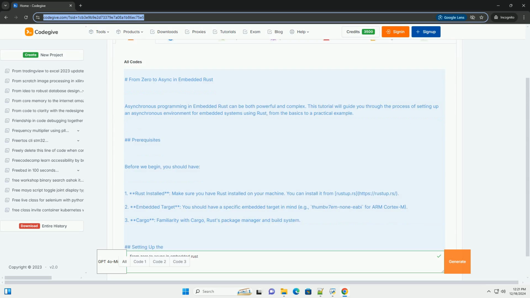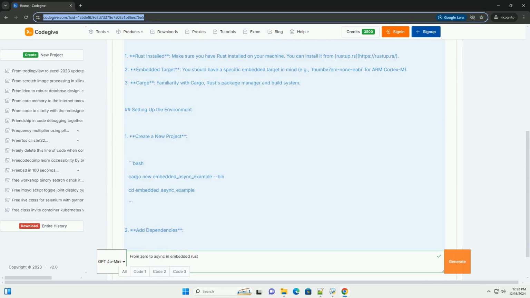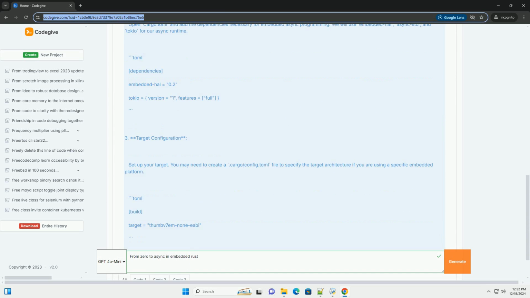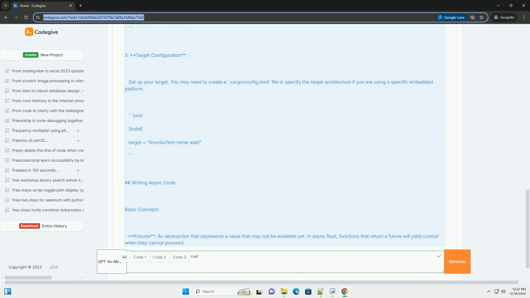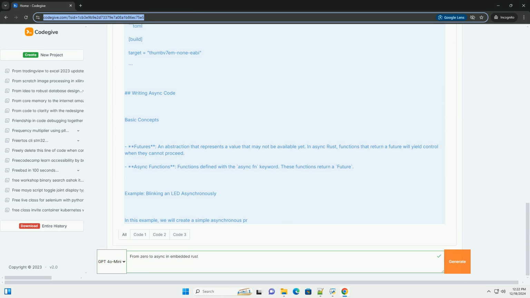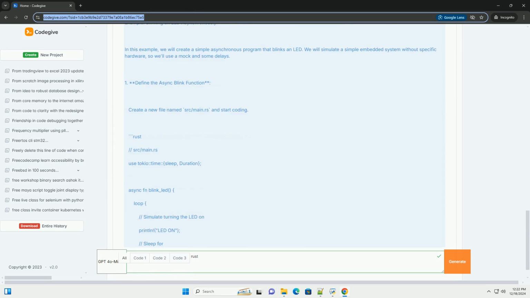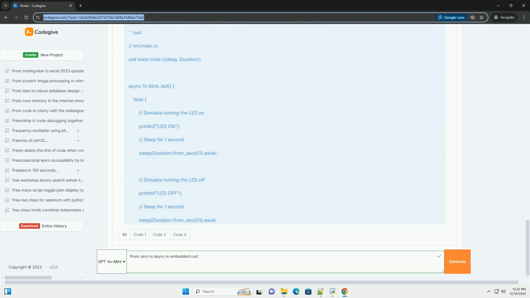From Zero to Async in Embedded Rust. Asynchronous programming in embedded Rust can be both powerful and complex. This tutorial will guide you through the process of setting up an asynchronous environment for embedded systems using Rust, from the basics to a practical example.